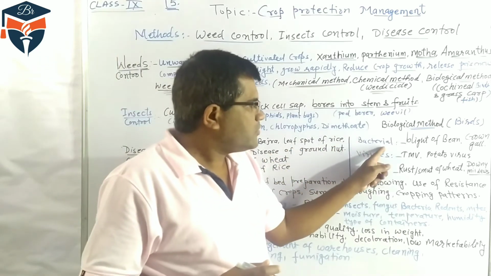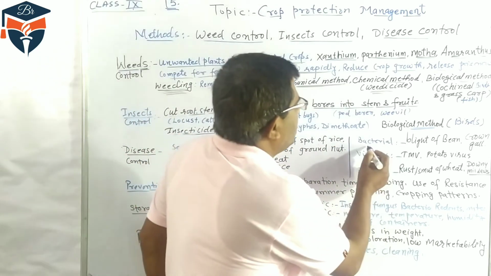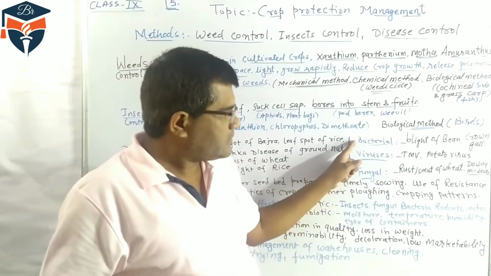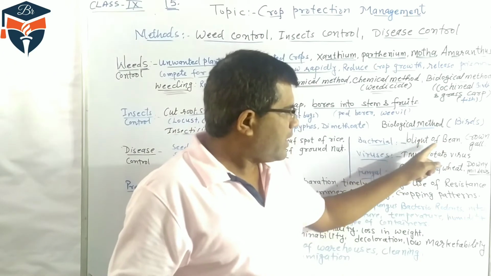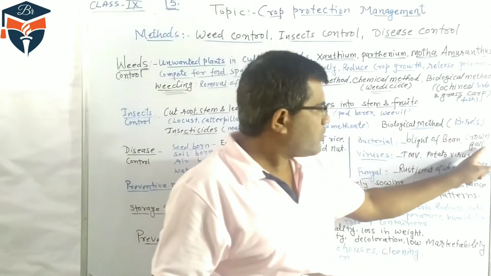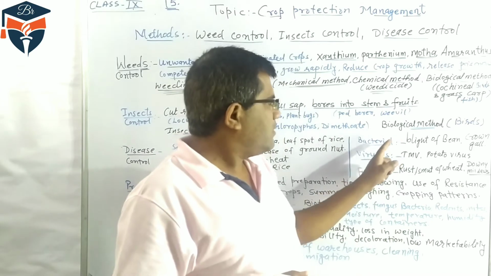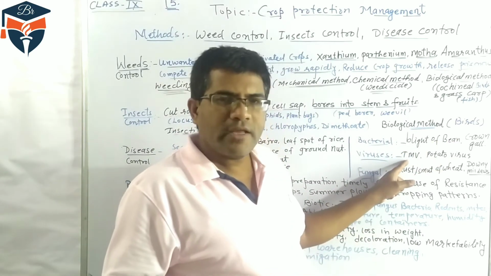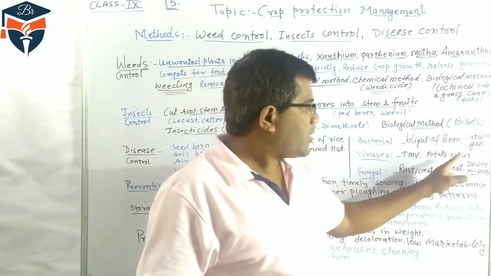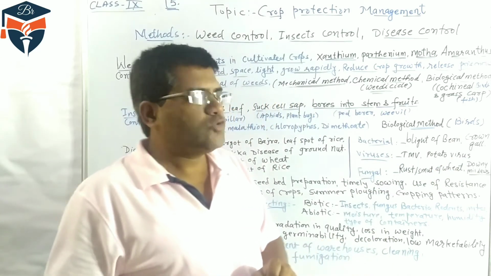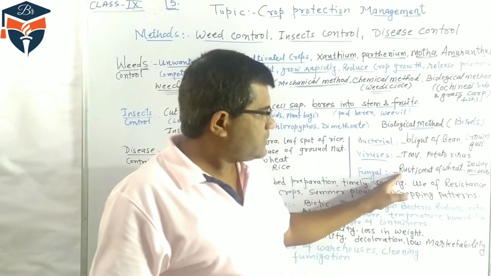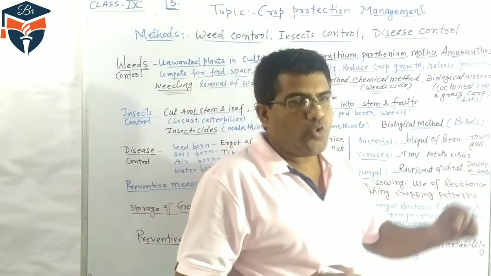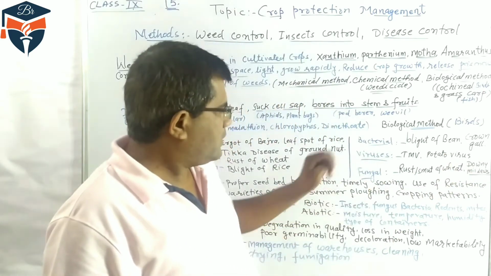Diseases are caused by some pathogen. It may be a bacterial pathogen, virus or fungus. Bacterial diseases in plants: blight of bean, blight of rice, crown gall of apple. Viral diseases like tobacco mosaic virus, cabbage mosaic virus, and potato virus cause disease in potato. And fungal diseases: rust of wheat, smut of wheat, downy mildew.